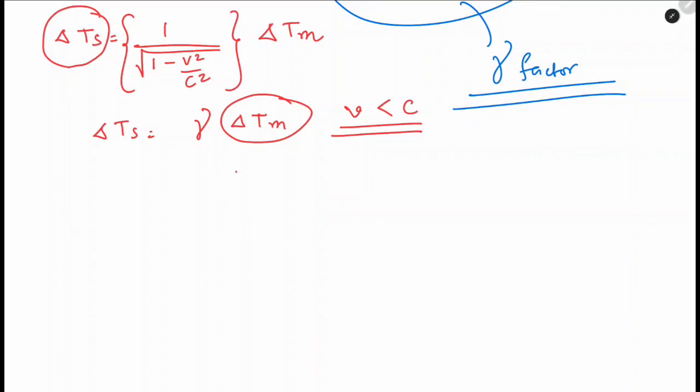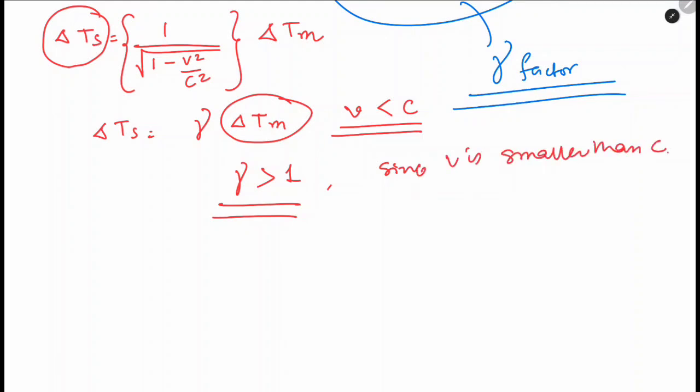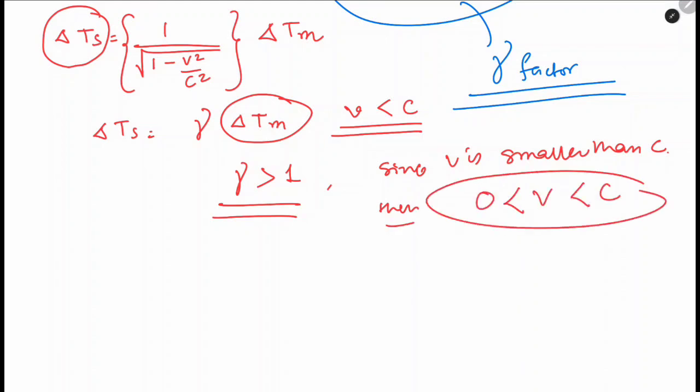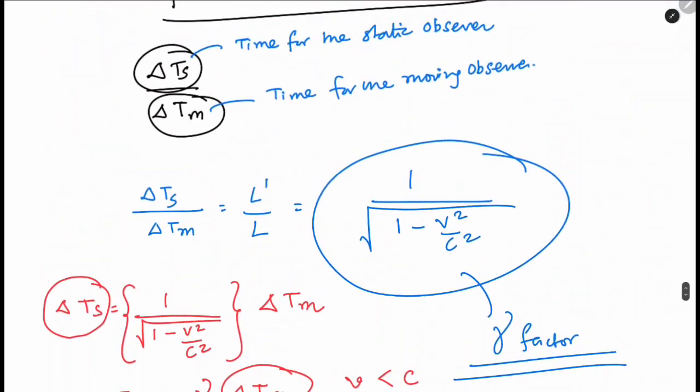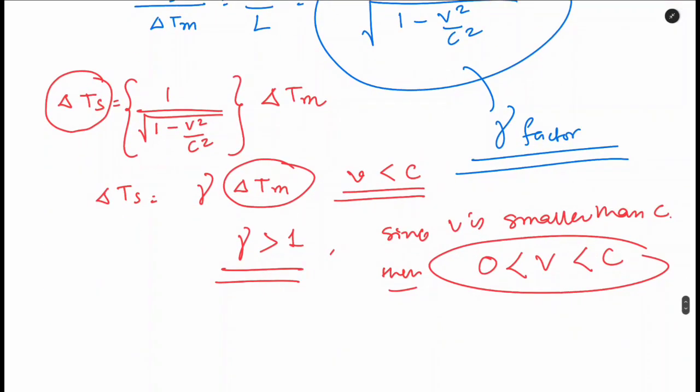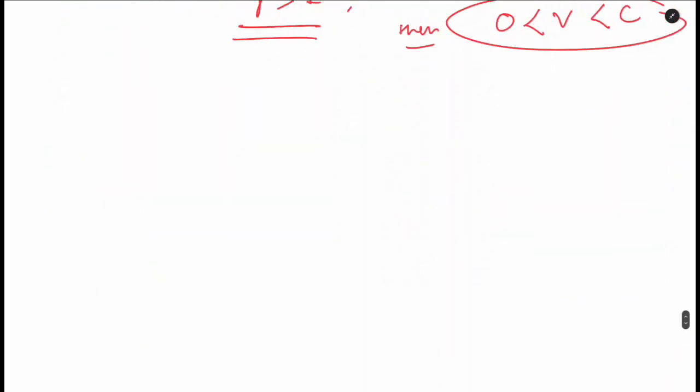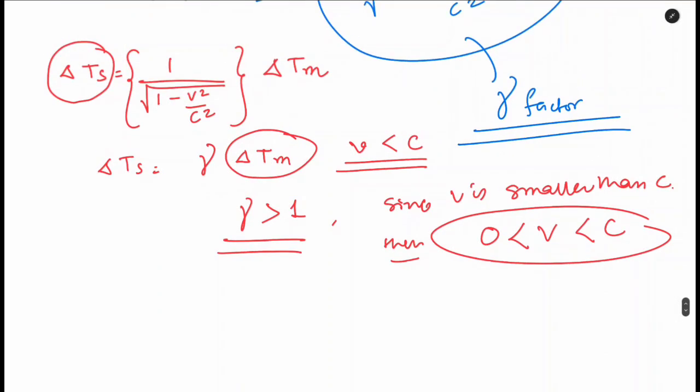We know that this gamma will always be greater than 1, since v is smaller than c, hence v will be more than 0 and less than c. So this is how we evaluate the gamma factor. So what does it say? It says that time will be different for these two people.